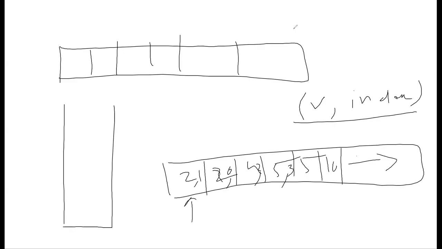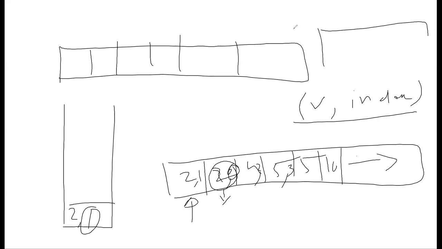Suppose the index here is 1, index here is 0, index here is 2, index here is 3. I'm just taking an example. The first time you see something and there's nothing in the stack, you can just put it there, like 2, 1. Next time you see 2, 0. There's a 2, 0 which is coming before this, so it's not going to be the answer. Your index here is not going to match.